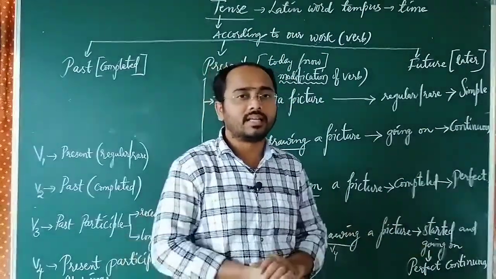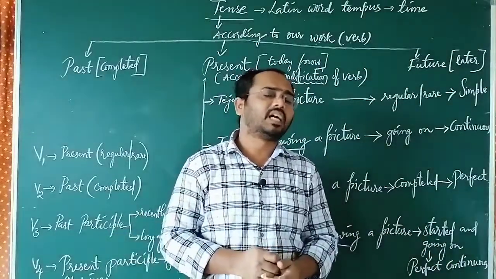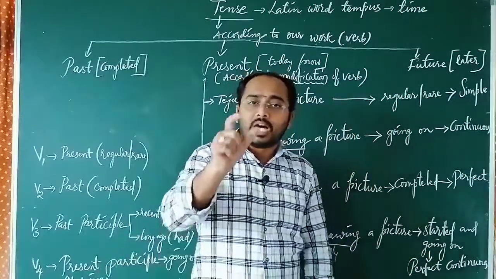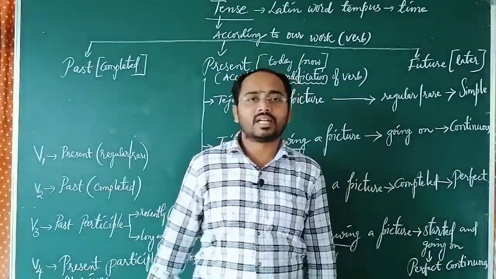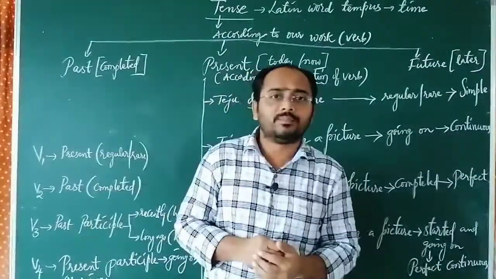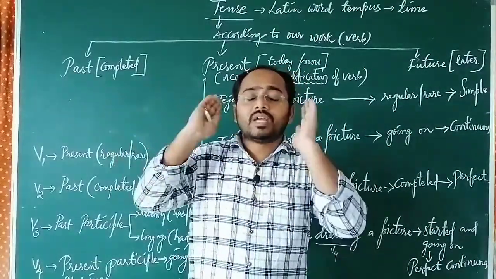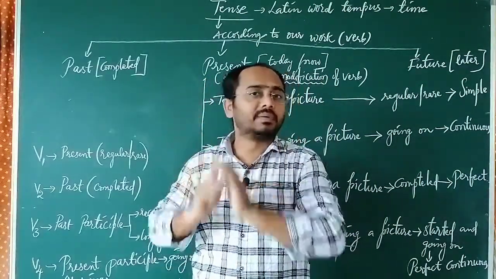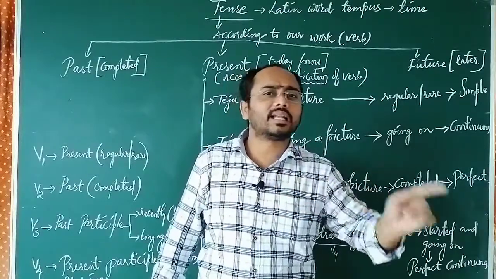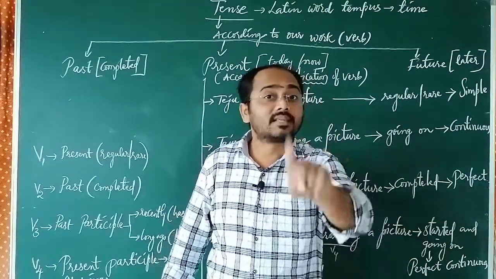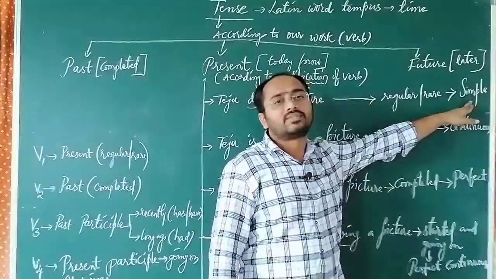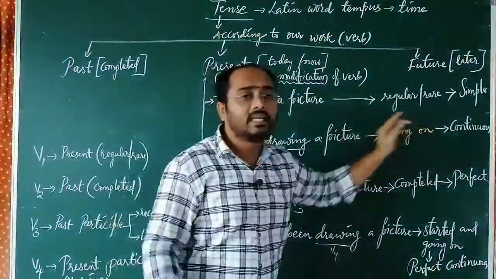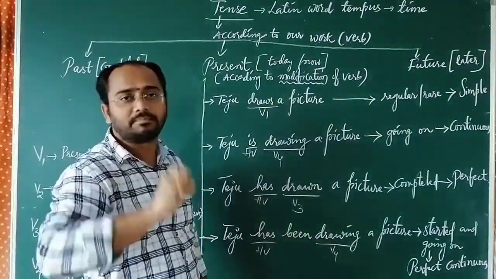So when something is regular or rare, we call it very simple. Mahatma Gandhi ji, when we picture him, immediately we consider him a very simple person. Abdul Kalam, Mother Teresa, Swami Vivekananda, B.R. Ambedkar, when we think of these people, we have a particular dress code and we consider them very simple persons. So when something is going on regular or rare, we consider that as simple. That's the reason I have kept the name simple, and it is given in present tense. So simple present is the first type.